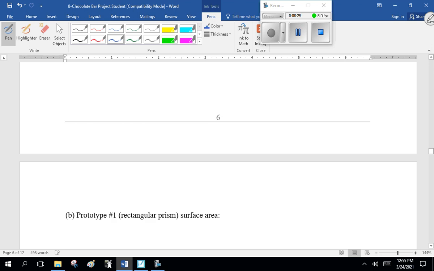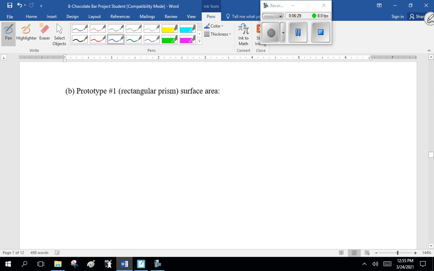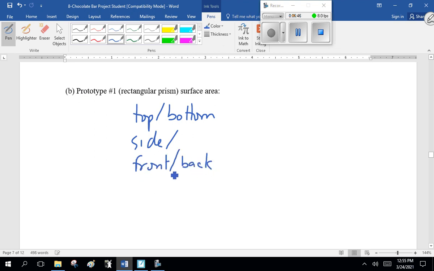Now, the next part, calculate the surface area. Since you drew the net in part 1, you can do the calculations here, and you're going to go top, bottom, sides, front, back. So 2 sides, top, bottom, front, back. All right?